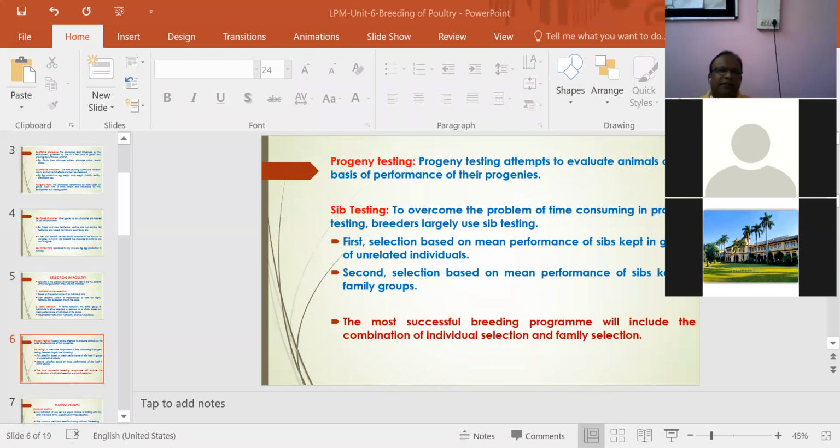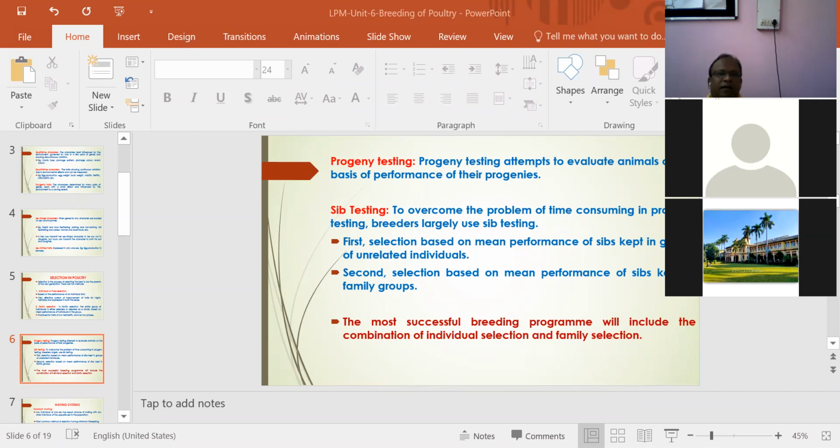What is progeny testing? Progeny testing attempts to evaluate animals on the basis of performance of their progeny. That is, the parents are selected on the basis of performance of their offspring. That is progeny testing. And the second is sib testing. Sib testing means the individual is selected on the performance of their sibs, meaning a half sister, a half brother, a half son, a half daughter, just like this.